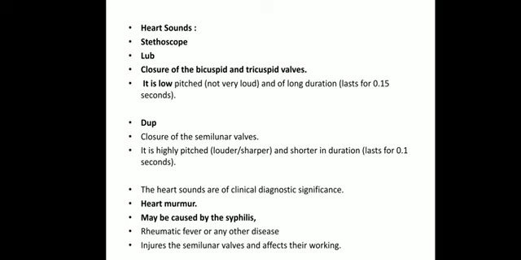Which are of two types, that is lub and dub. The lub is the first one, the dub is the second one. So how is this lub formed? When the bicuspid and tricuspid valves are closed, the closing of both valves is responsible for the formation of lub. So lub is comparatively low pitched and of longer duration. It is around 0.15 second. So the first sound is formed by the closing of the bicuspid and tricuspid valves, forming the sound called lub. The second sound is the dub,